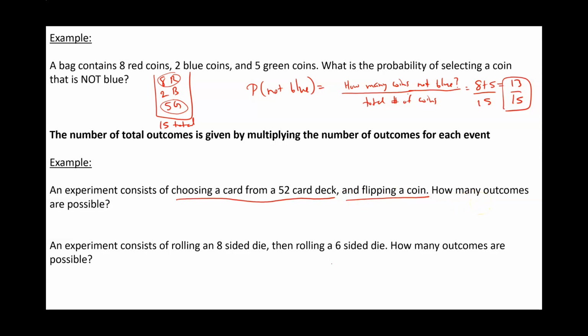So we have 2 different events that are going on. The first event is you choose a card. The second event is you choose a coin. Now, according to this formula, the number of total outcomes is given by multiplying the number of outcomes for each event. So the first event, we have 52 cards. In the second event, a coin has 2 sides, 2 outcomes, a heads and a tail. Cards, there are 52 possibilities. So if you take the number of possibilities for cards times the number of possibilities when you flip a coin, which is heads or tails, 52 times 2 will give you 104 total outcomes.